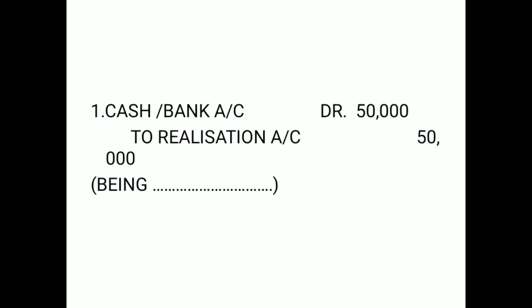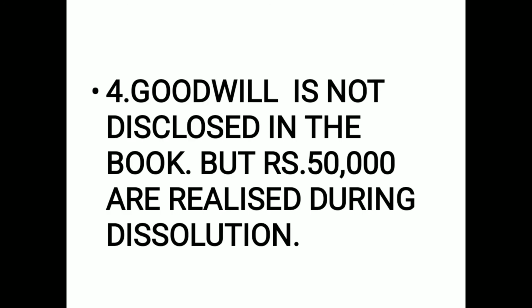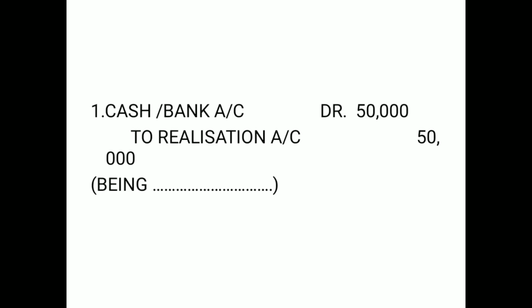So the journal entry for realization of an unrecorded asset, which is not disclosed in the book, is only one journal entry of its realization. The journal entry for closing that asset account does not appear. So there is only one journal entry for this, and it is for realization of that asset, which is cash and bank account debit to realization account.